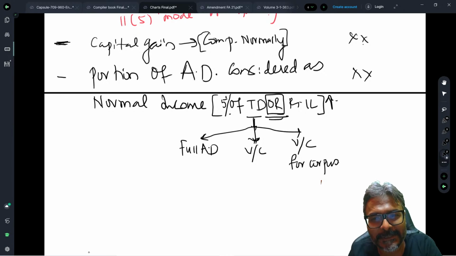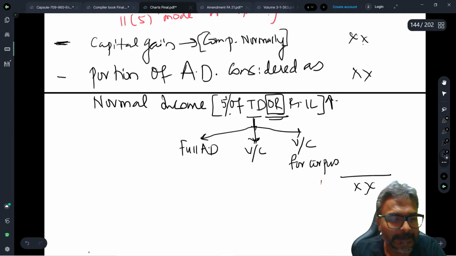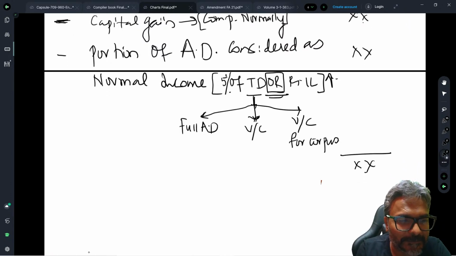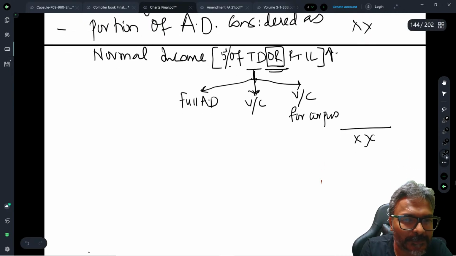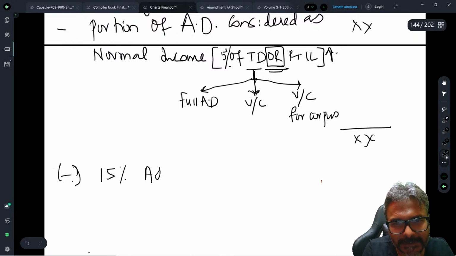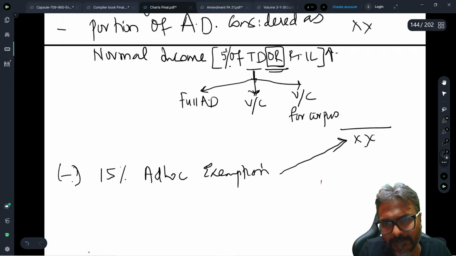So with that now, students, you will take across this particular part, the total. So therefore the total, in fact, students, this is what you will take. This is a subtotal, take the subtotal, and from this subtotal you will give 15% ad hoc exemption. 15% ad hoc exemption primarily. Now 15% ad hoc exemption you will give of this subtotal.